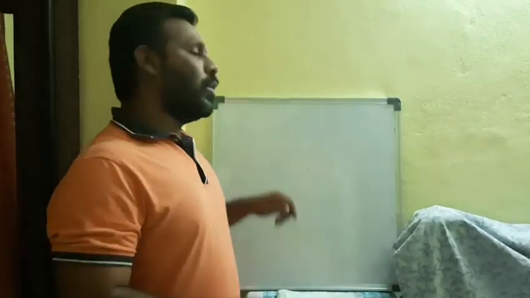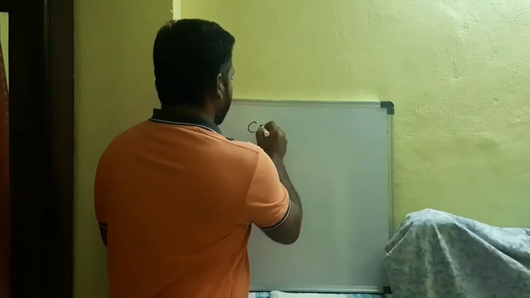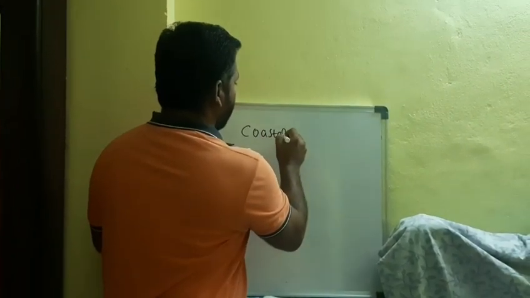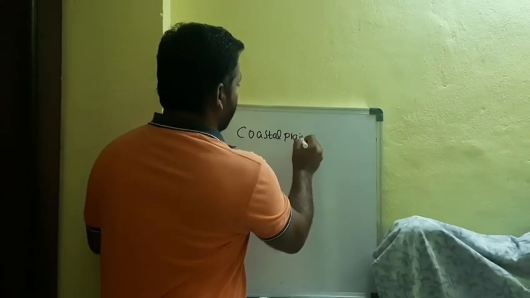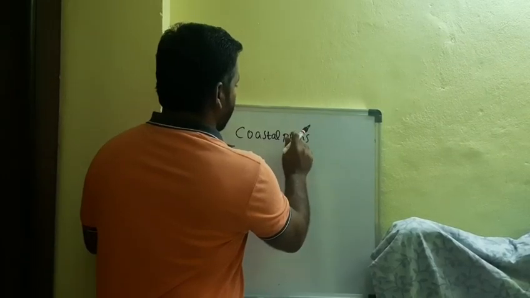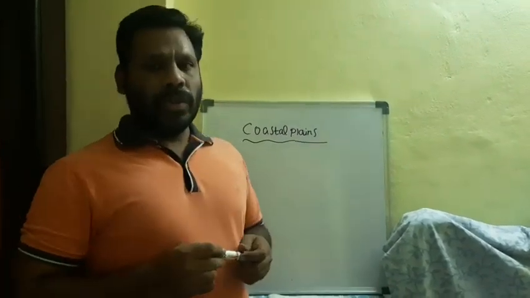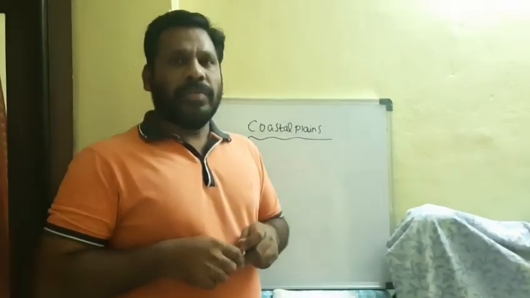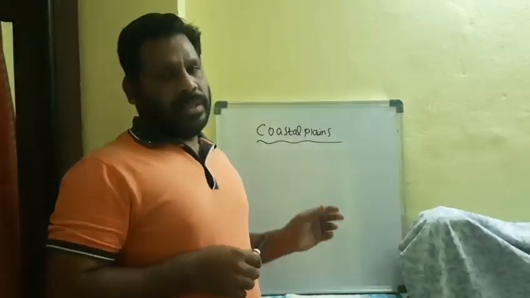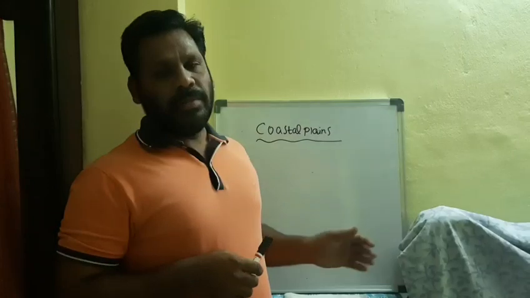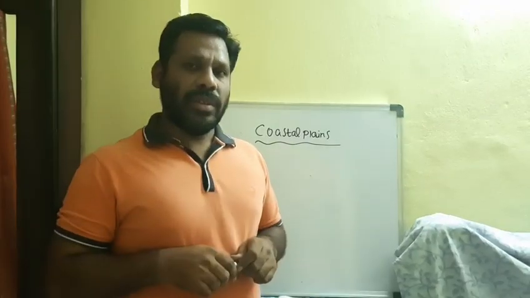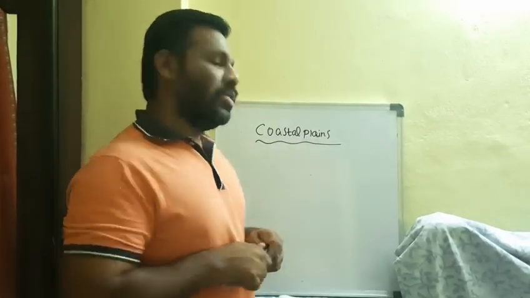Now we will discuss the coastal plains. To the south of the Peninsular Plateau, on both sides, the western part and the eastern part, we can find the western coastal plain and the eastern coastal plain.